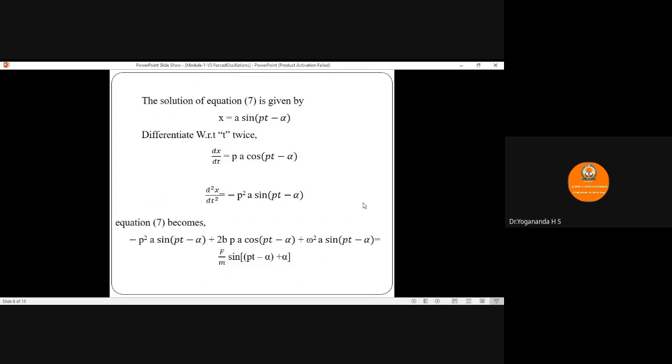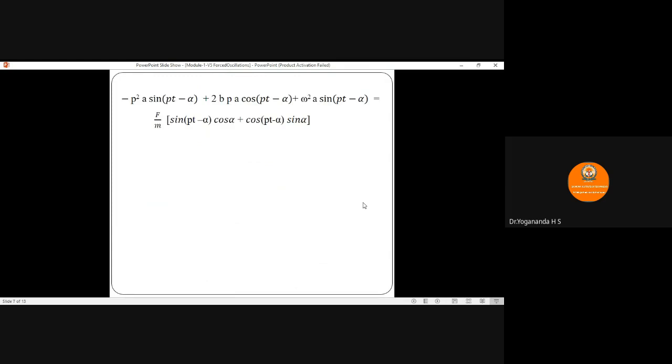Since the right hand side of the equation is of the form sin(a plus b), expanding this term by using the trigonometric formula for sin(a plus b), the LHS remains the same. The RHS becomes f by m into sin(pt minus alpha) into cos alpha plus cos(pt minus alpha) into sin alpha.